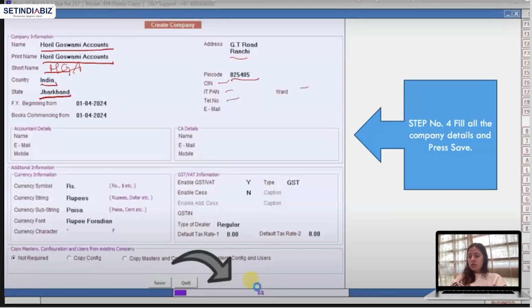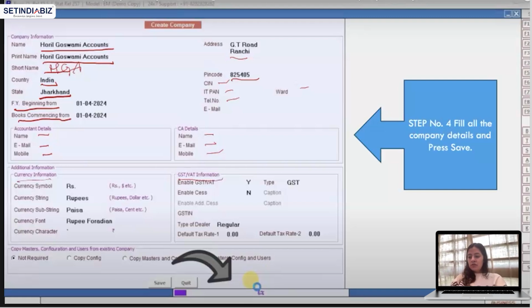Telephone number, ward. Now, here we have to specify financial year beginning from and books commencing from 1st April 2024. Account details we can specify here: name, email, mobile, and CA details if we want to put name, email, mobile. So there were no CA details in Tally if you observed. Then additional information. Now this is whole on one screen if you all can see. We have the basic company information, then we have the currency information, and then we have the GST or VAT information.